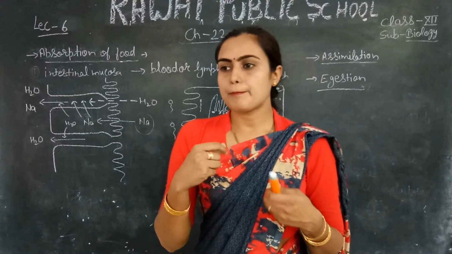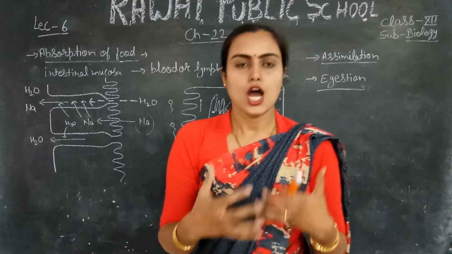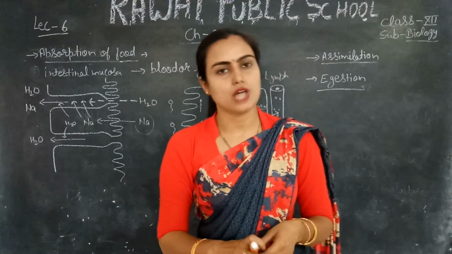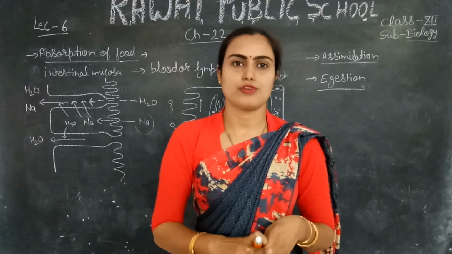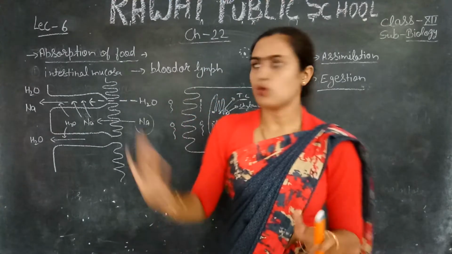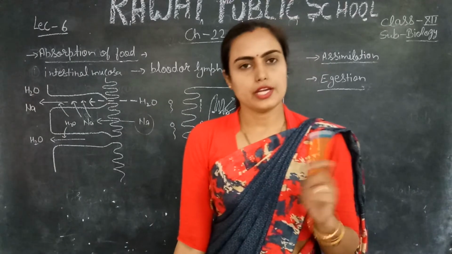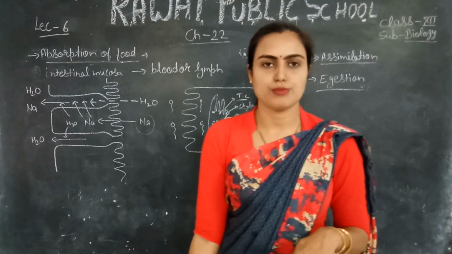So a well-nourished or balanced diet is very important for the growth and development of your body. So this is all about chapter number 22, digestion in human beings, or the digestive system in human beings.